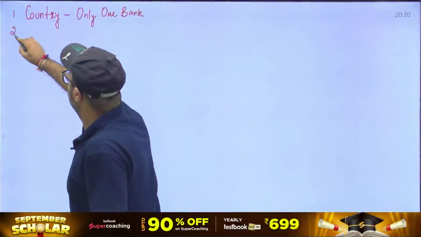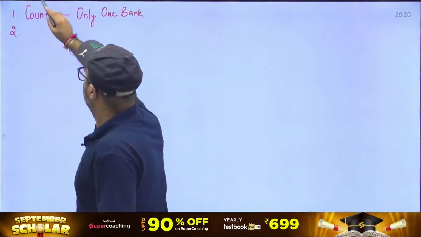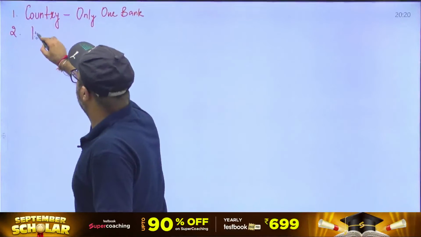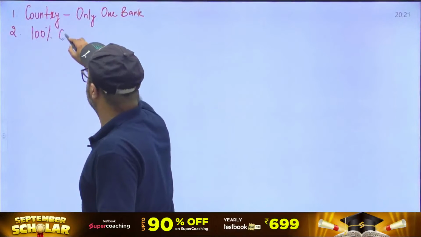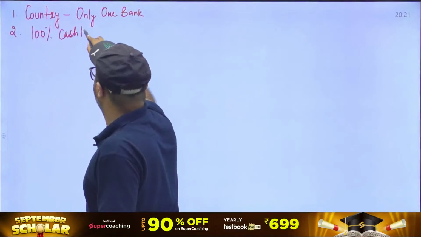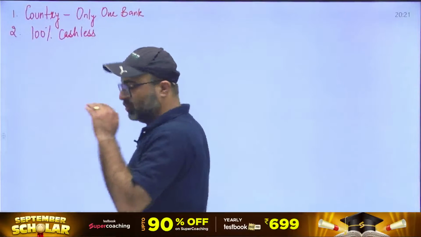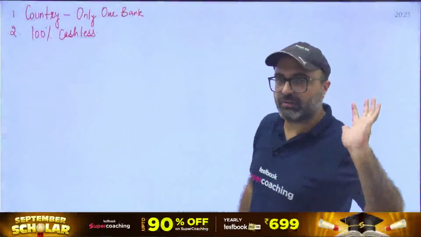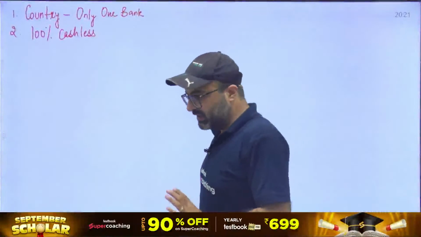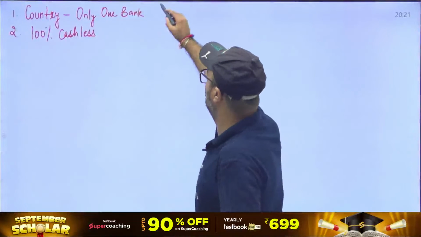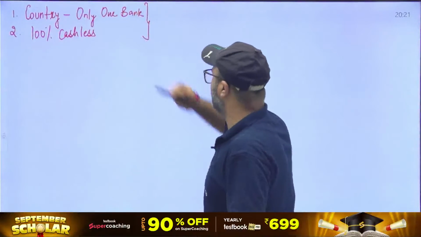Second is, the economy is 100% cashless. That means there is no cash flow in the economy. If these two conditions are fulfilled, then what will happen? Try to understand this point.